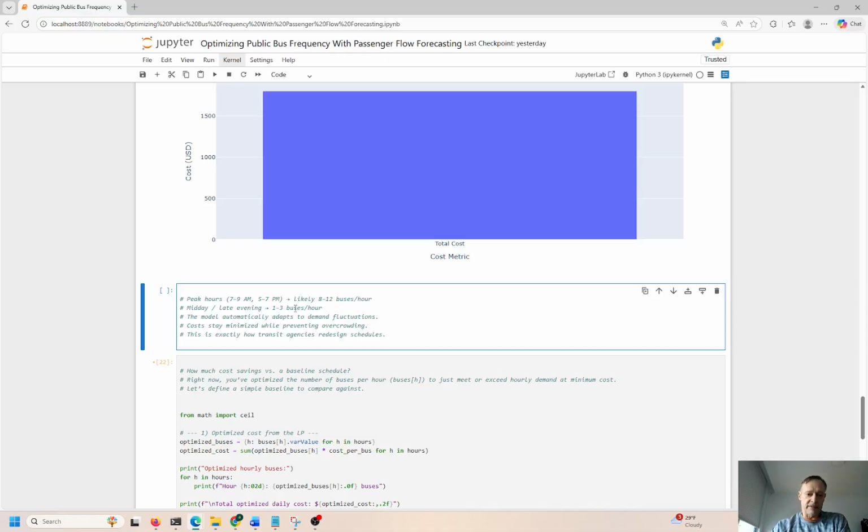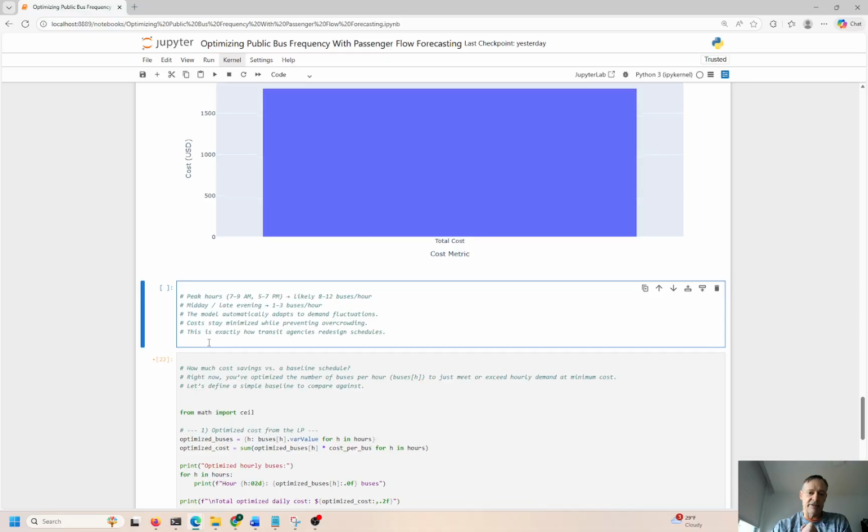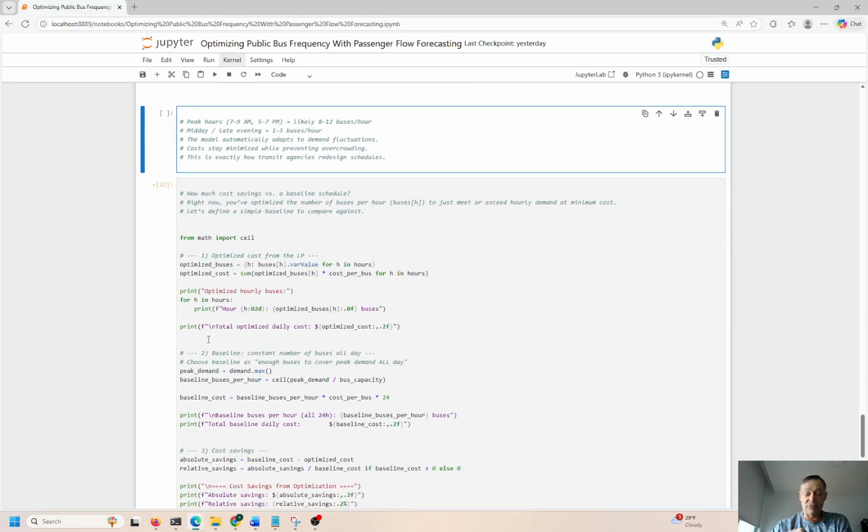So midday, late evening is a peak. Early in the morning, we see a peak. Costs stay pretty much minimized while preventing overcrowding, right? So this is what the model is doing for us. And this is exactly how transit agencies operate, or at least should operate. I'm guessing that they probably do something like this, at least some kind of version of this. Hopefully, if they're just running buses randomly, good luck with that. It's not going to work out too well, okay?